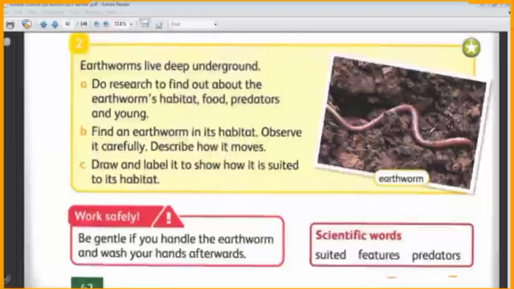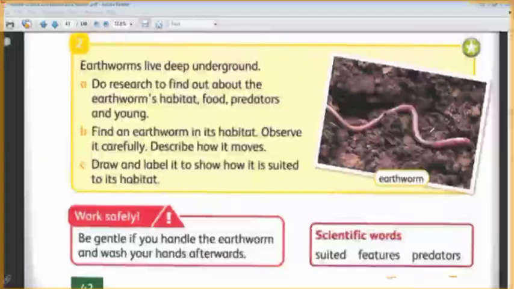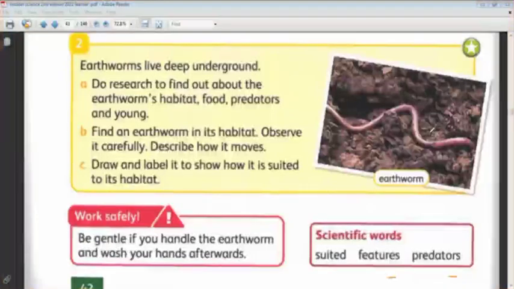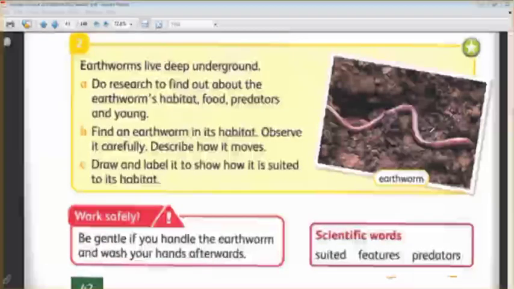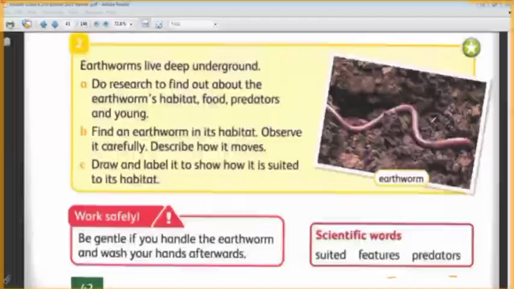What is the food for the earthworm? Insects? No, it's very small to eat insects. It eats decaying roots and leaves. The dead leaves and the dead roots of the plants, the earthworm can eat it. And it lays its eggs inside the soil.